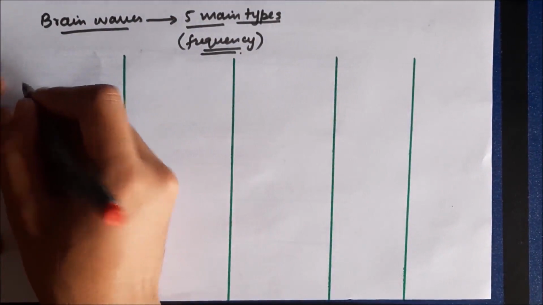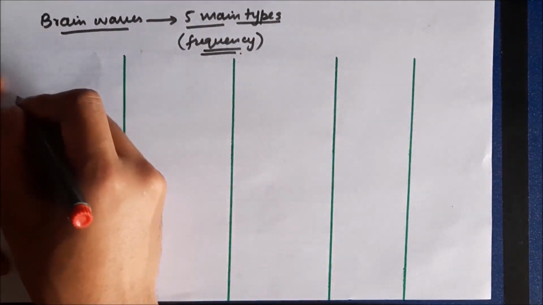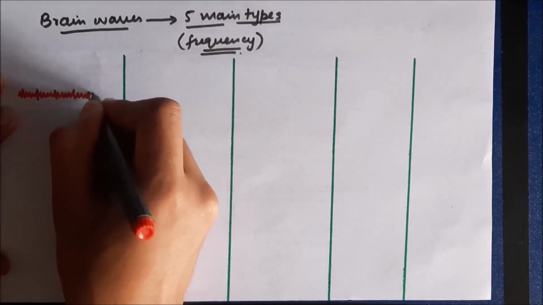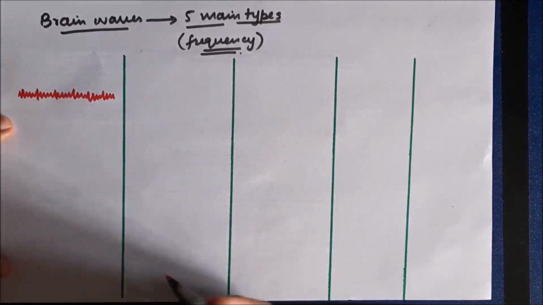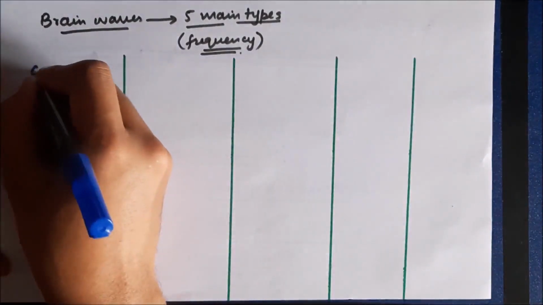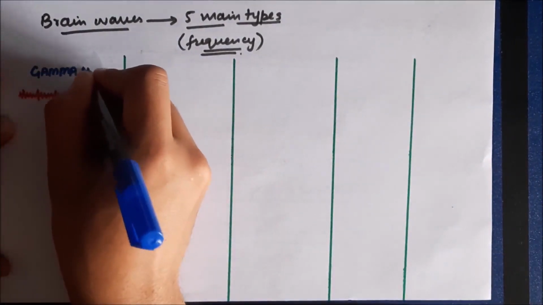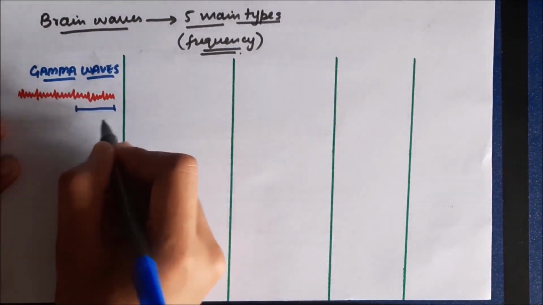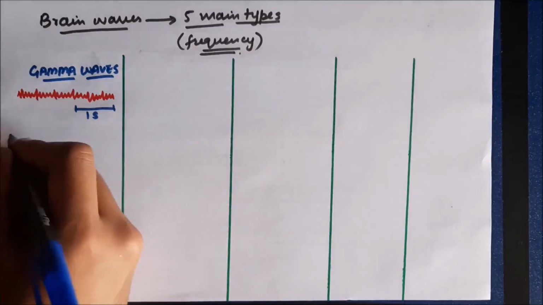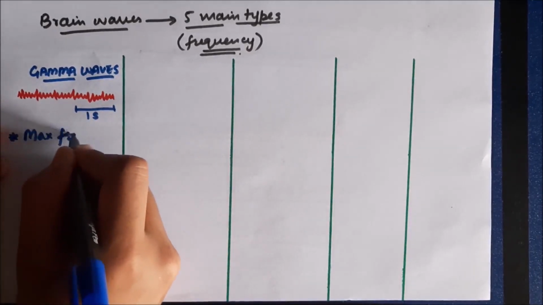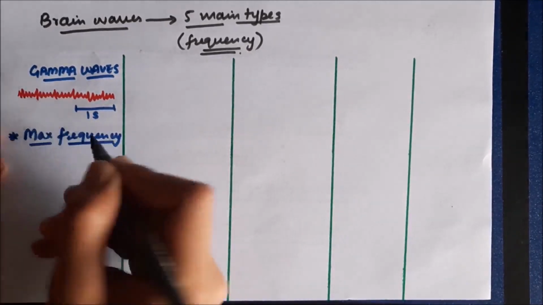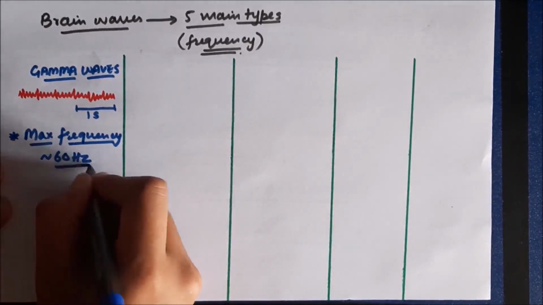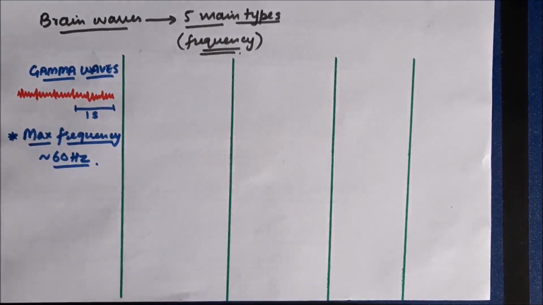The first wave that I am going to discuss has the highest frequency. The EEG pattern will show very high frequency. However, the spikes will not have a high amplitude. The amplitude will be mainly low, but the frequency will be very high. These waves are known as gamma waves. So the waves with maximum frequency in an EEG are known as gamma waves. Let us say this is the duration of a second. The frequency, as we can see, is very high. It means the activity of the brain during this time is maximum, and the frequency is around 60 hertz. So these waves are known as gamma waves.